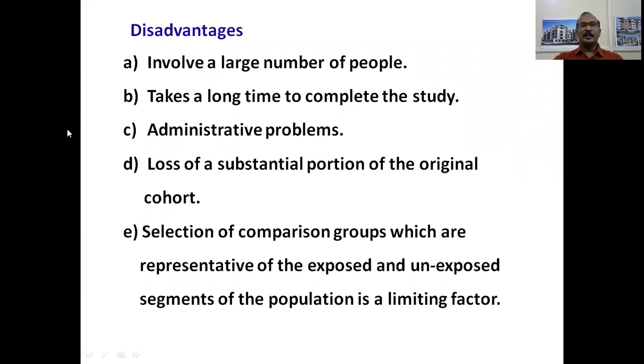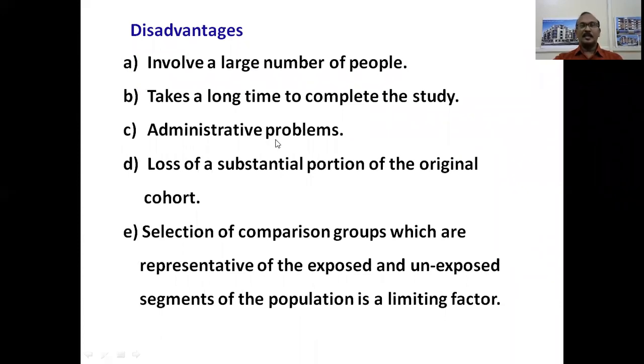Now, what are the disadvantages? It involves a large number of people. Unlike a case control study, here we require a large number of people. We need to assemble a large number of people in the study cohort, and a large number of people in a control cohort. It takes a long time to complete the study, say 10 years or 20 years or 30 years. So it takes a very long time.